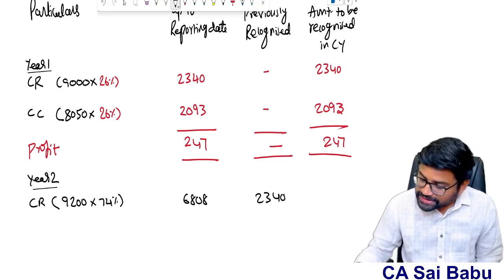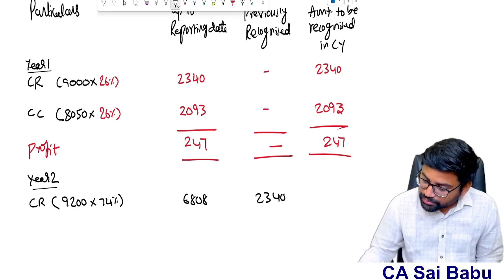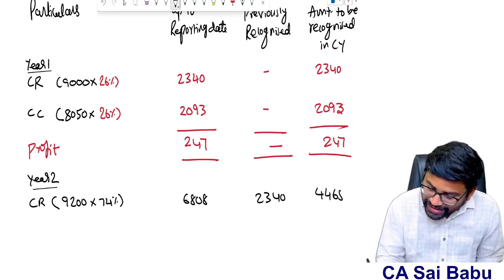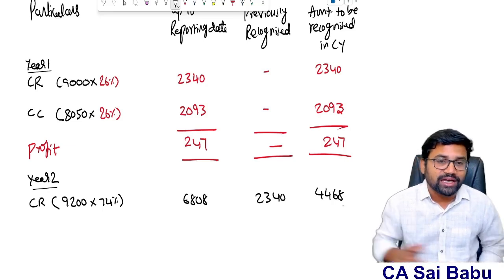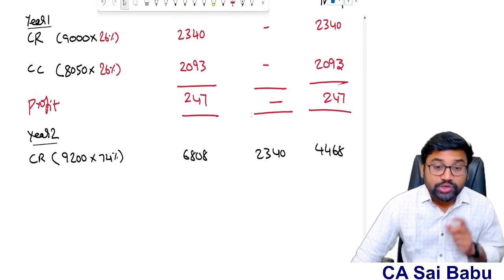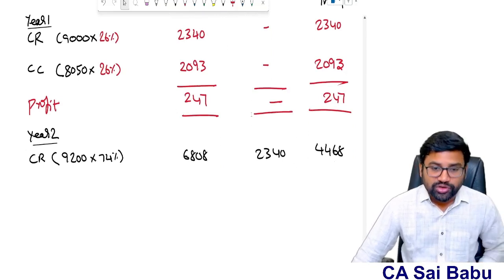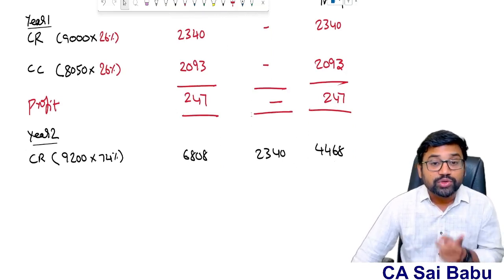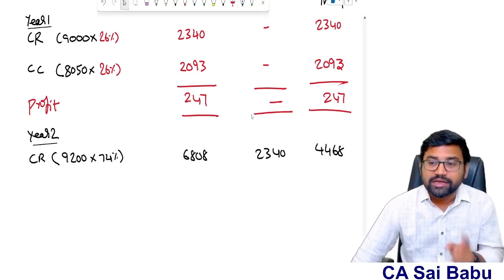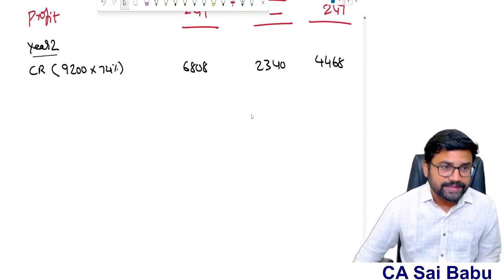So therefore 6,808 minus 2,340, 4,468 is what we need to recognize in the current year. Very simple. The total revenue at 74% of the total contract revenue is 6,808, but already recognized in the first year 2,340. That means out of that 74%, 26% already recognized. Only for the remaining balance I am recognizing.